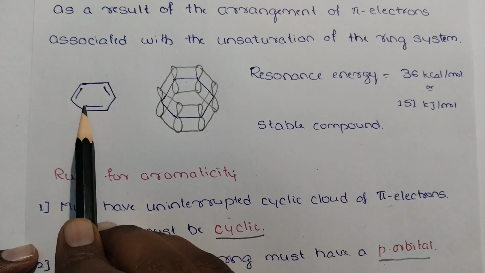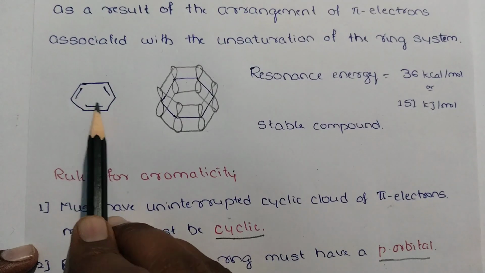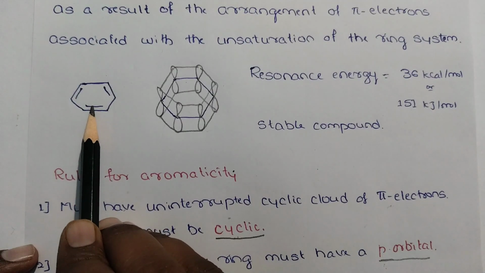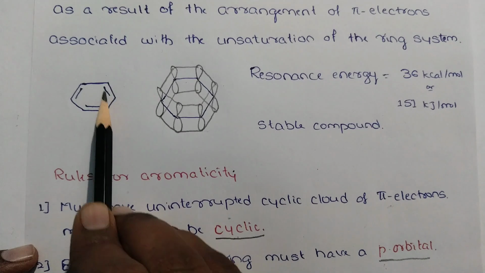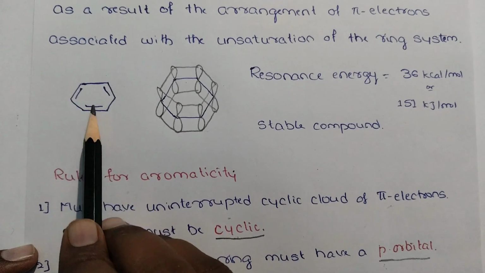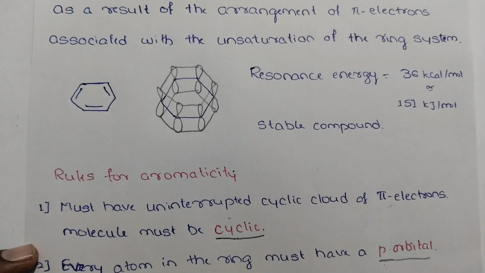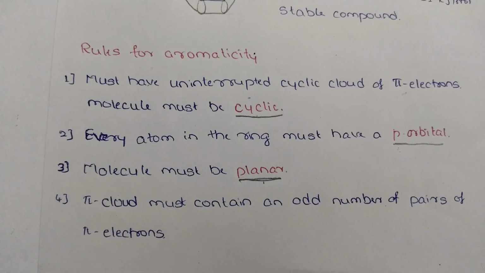It is not the pi electrons, it is the pi electron pairs. Here this pi bond has one electron pair, meaning 2 pi electrons. Here also 2 electrons, here also 2 electrons. Odd number of pairs of electrons. Here we have 3 pairs of electrons in benzene. Like this, the pi cloud must contain an odd number of pairs of pi electrons.